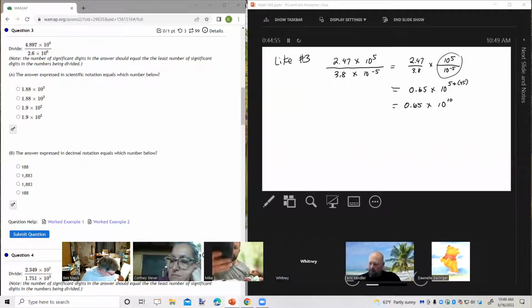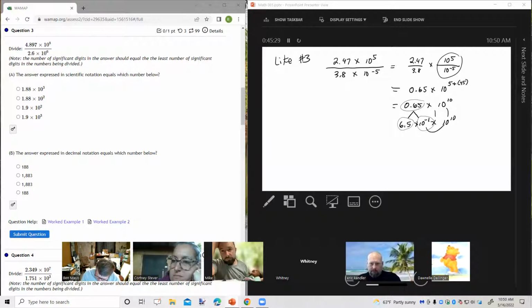So what we're going to do is take this part of the problem and write it in scientific notation. That's going to be 6.5 times 10 to the negative 1 power, because we're taking this number and making it larger. So we have to multiply by a negative power to bring it back down to where it's equal to what it was to start with. Remember that from yesterday? And then times 10 to the 10th, that comes down.